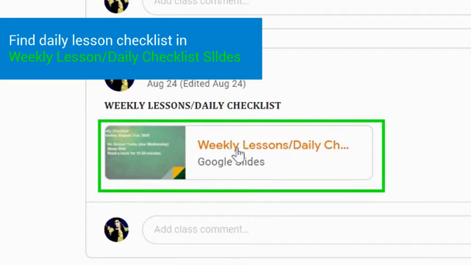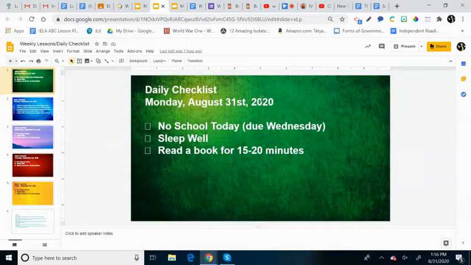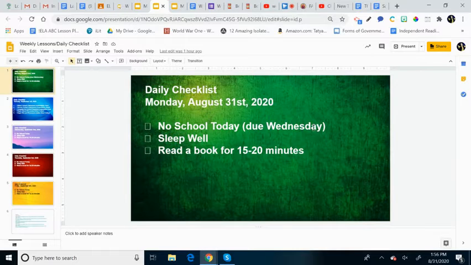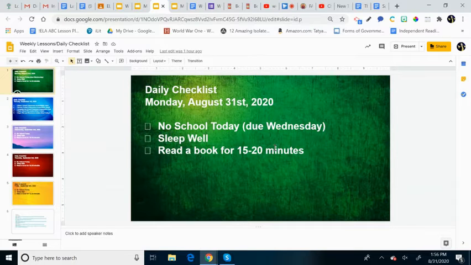Then the next thing you'll see is very important, is our weekly checklist. So you'll go into here when you're like, what am I going to do today? Okay. But when you go into the weekly checklist, you'll see something like this. Like, for example, on August 31st, we don't have school. So there's no school, and it says due Wednesday. That's a joke. It says sleep well, and also just try and read a book. How about that? That's your assignment. So you can check those off and make sure you do those on this day. That's what you need to do.